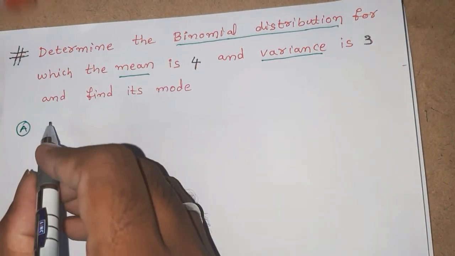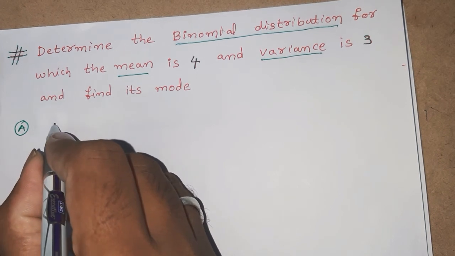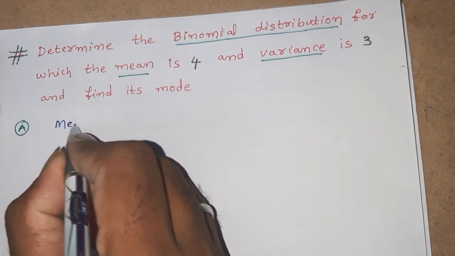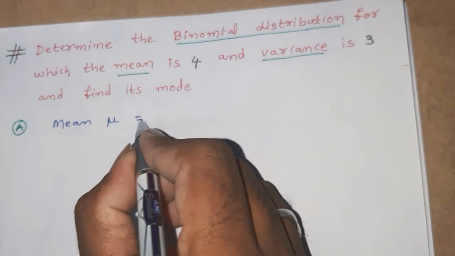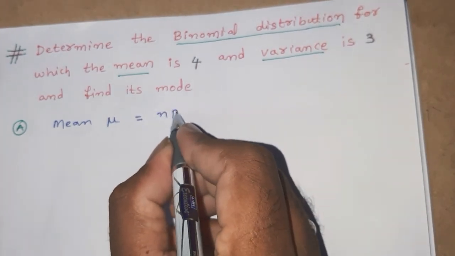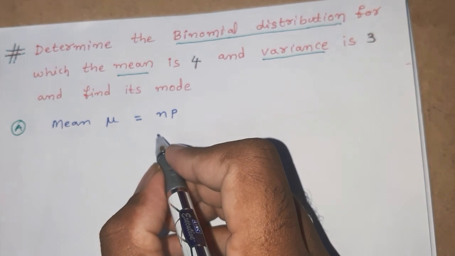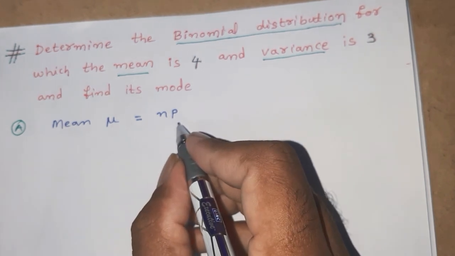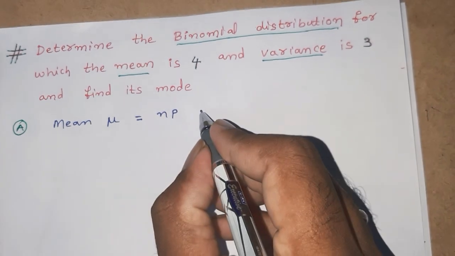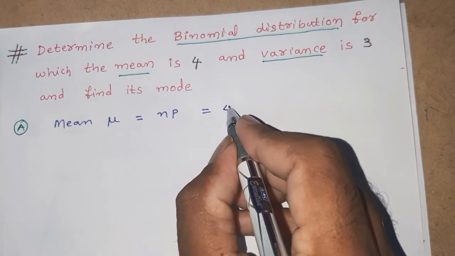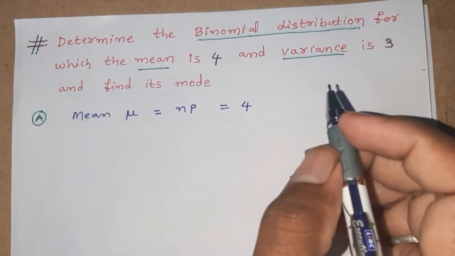What is the formula for mean? Mean denoted by mu is given by np. Here n is number of trials, p is probability for getting a success. Mean is given by 4.